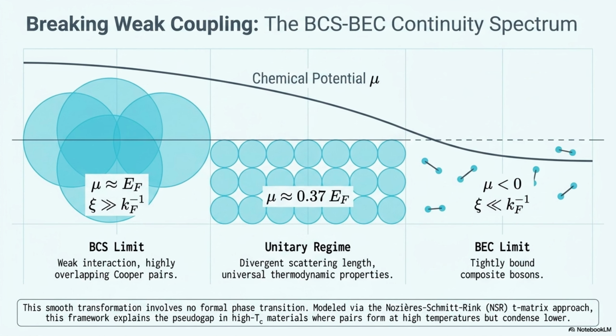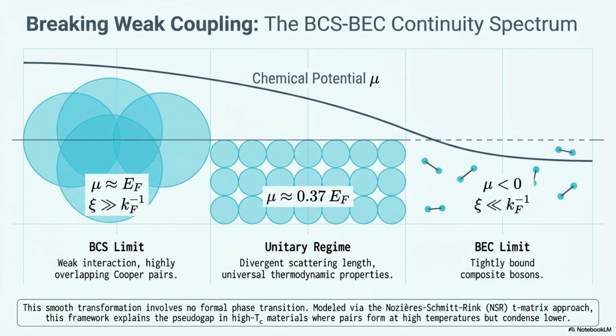By deliberately pushing the interaction strength limits, we move right through what's called the BCS-BEC crossover. On one end of the spectrum, we have the classic BCS limit, weakly interacting, highly overlapping Cooper pairs. But as we crank up that interaction strength, we slide smoothly through a unitary regime, all the way to the BEC limit at the other extreme, where we find tightly bound composite bosons. And honestly, the most incredible part? This smooth transformation involves absolutely no formal phase transition. It is one continuous spectrum of physics.